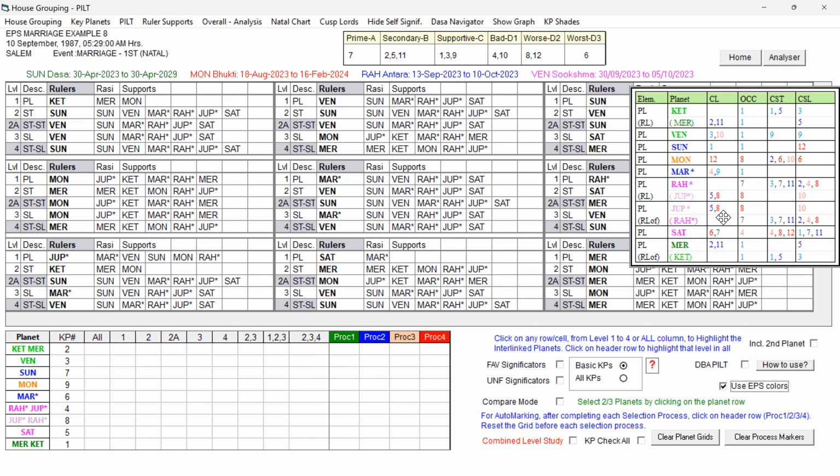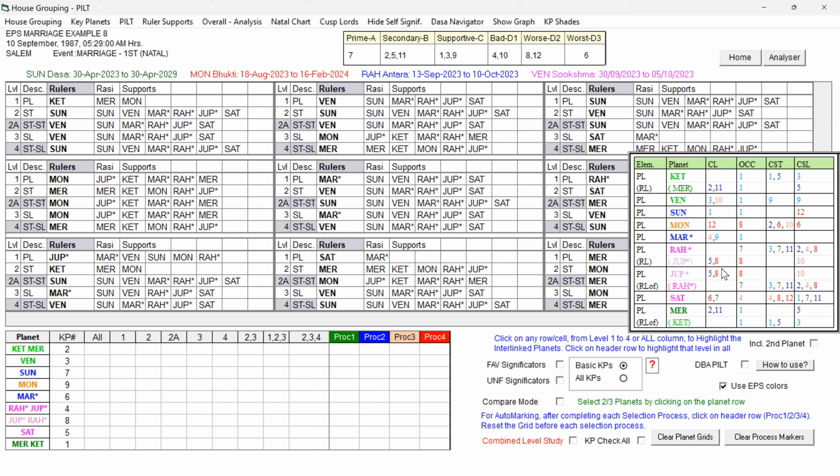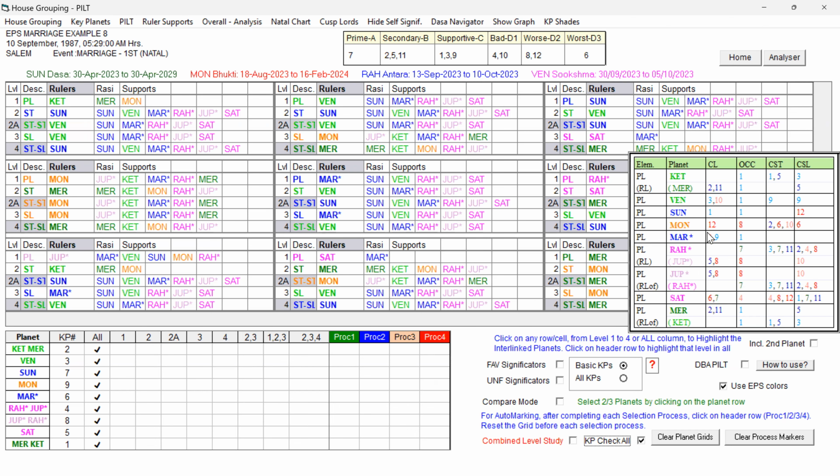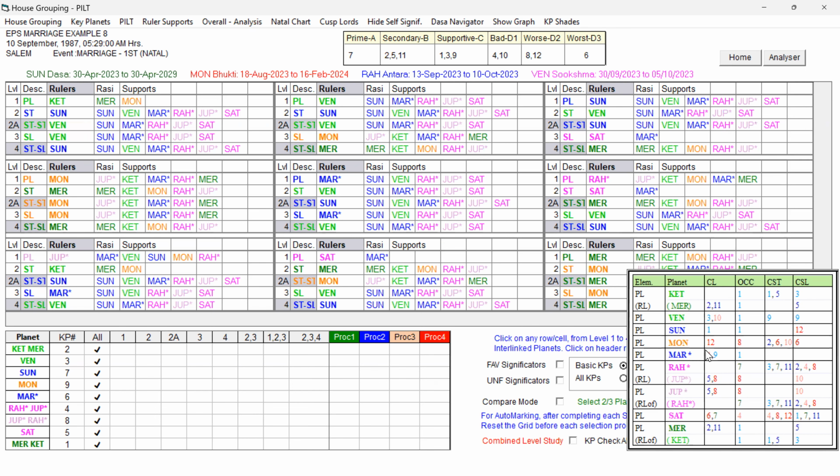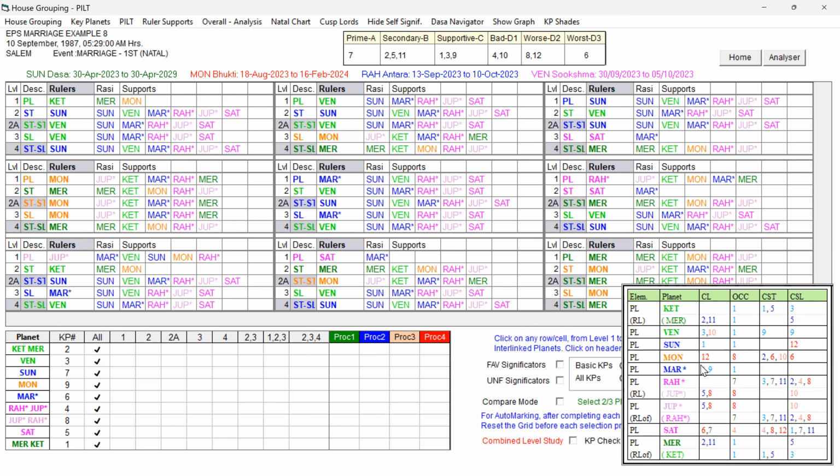Let me keep open the KP significators, that is, self-significators. And now let me check the KP key planet check all. If you wish, we can also use the key planet shades that the software automatically gives. So that also you can use, or you can use the colors we have already chosen in the EPS shades. Now I am using the EPS shades only, whatever we have manually given. Now look at the self-significators.